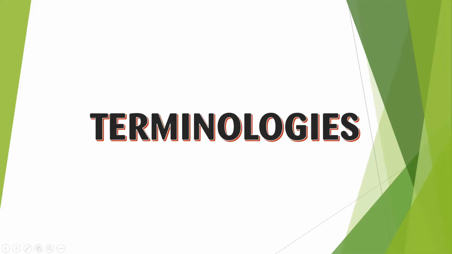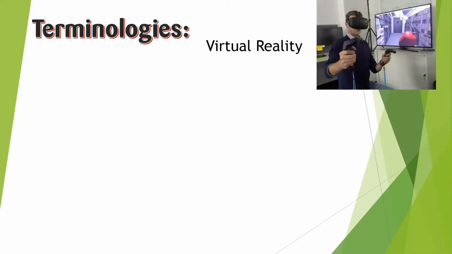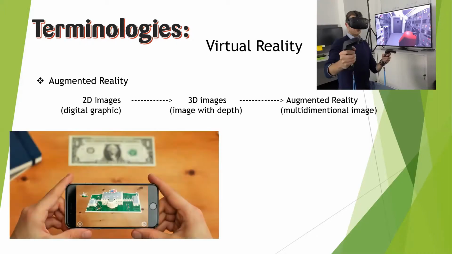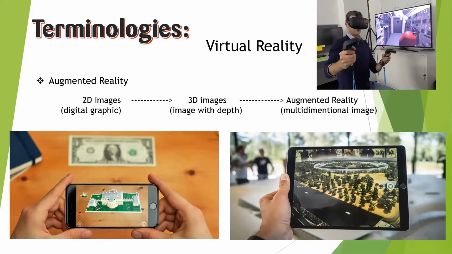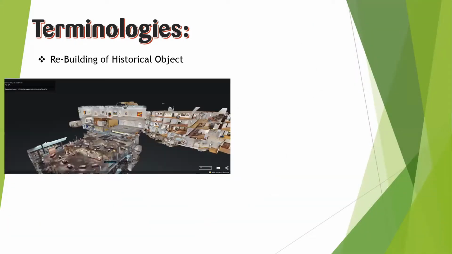Before moving to our actual implementation, let's understand some terminologies. First is virtual reality. In this, we have to wear a headset and we enter into a virtual environment. Second is augmented reality. In augmented reality, we bring virtual objects into the real world. Next is rebuilding of historical objects. By virtually rebuilding the monuments, we can gain more historical importance of that place.